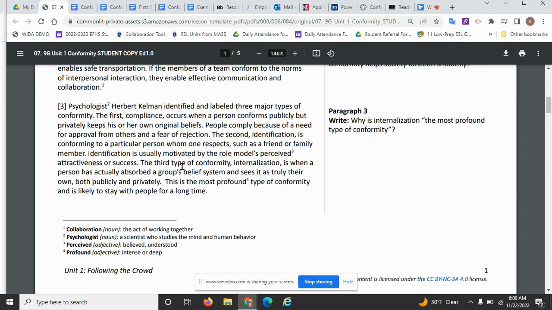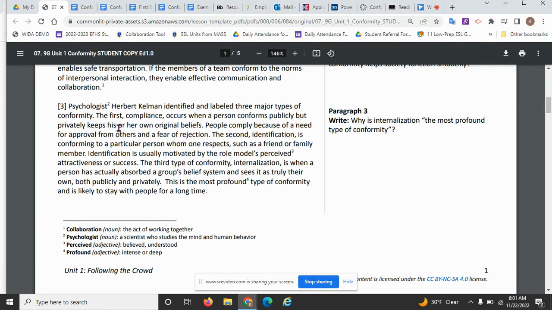So many students look at this, and the first thing they see is first, second, and third, and then assume that this is a sequence paragraph. And I can understand why we would think that this might be sequence, because it uses those keywords first, second, and third. The problem with that is with sequence and chronological order, that means that this needs to be the first thing that happens, this needs to be the second thing that happens, and this would need to be the third thing that happens. And that means that those three things have to happen in that order. And that's not what the author is talking about here.